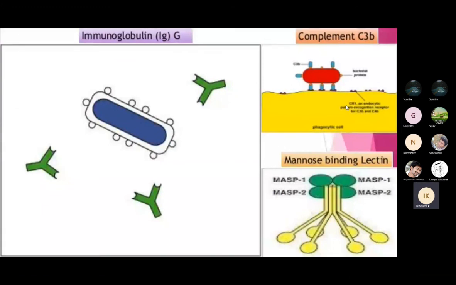Here this green color is your antibodies, and this is your receptors. So up to this, most of the topics in your fifth unit have been covered.